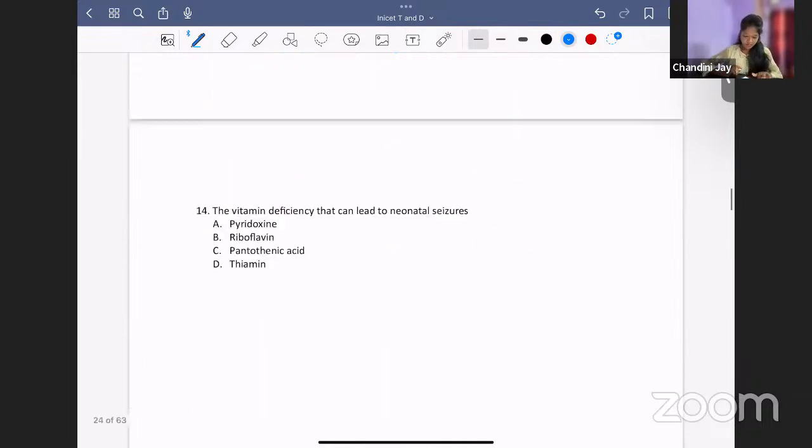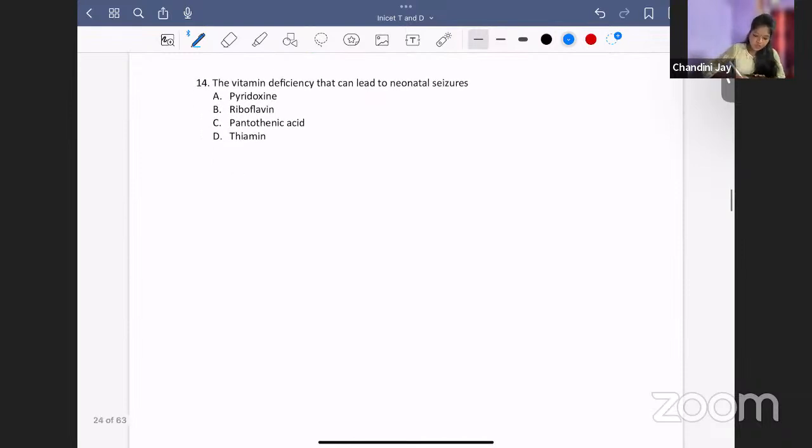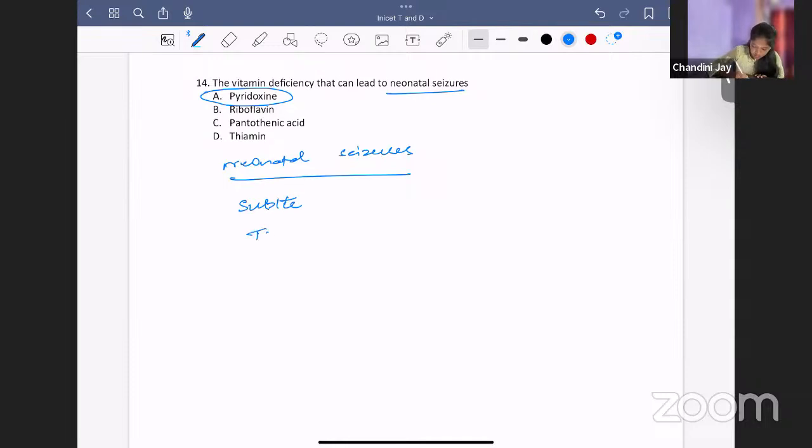Okay. Next question. The vitamin deficiency that can lead to neonatal seizures. It's a direct question. The answer is pyridoxine. Now coming to neonatal seizures. What are the types of neonatal seizures? We have subtle seizures, tonic, clonic, myoclonic. Subtle, tonic, clonic, myoclonic. Of these, subtle seizure is the most common type.